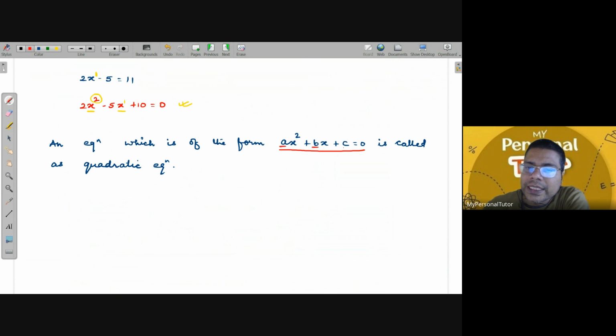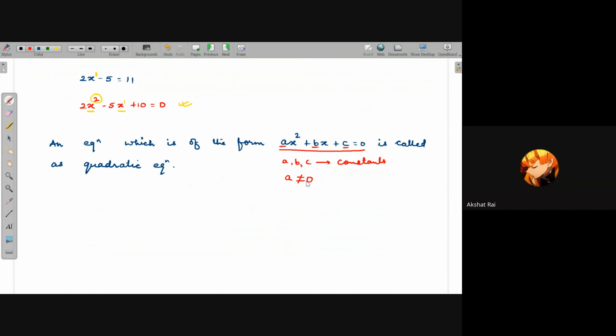What is b? What is c? So always remember a, b, and c are some numbers, constants. Okay, are you getting it? These are nothing but some kinds of constant, and there is a condition: the value of a cannot be 0. Do you know why? Or else it would become a linear equation.